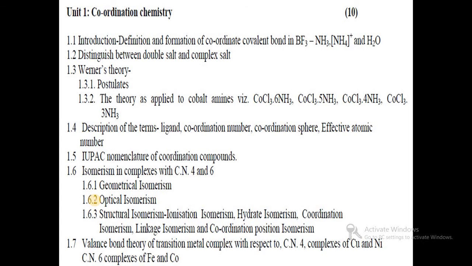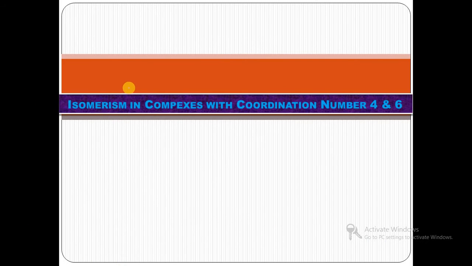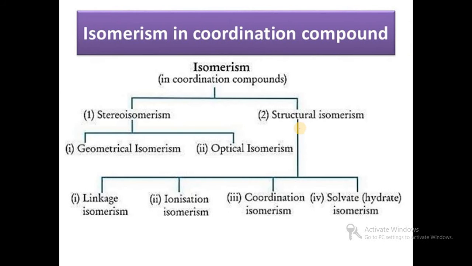In our last lecture we saw the IUPAC nomenclature of coordination compounds, and in this lecture we will see isomerism in complexes with coordination number 4 and 6, in which the sub points are geometrical isomerism, optical isomerism and structural isomerism. So we will start isomerism in complexes with coordination number 4 and 6.